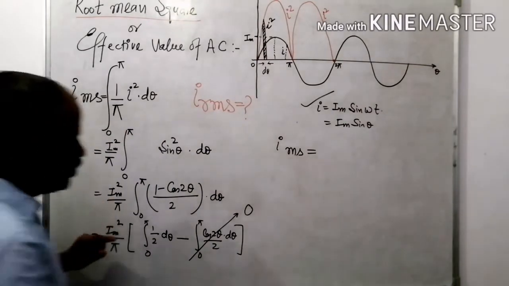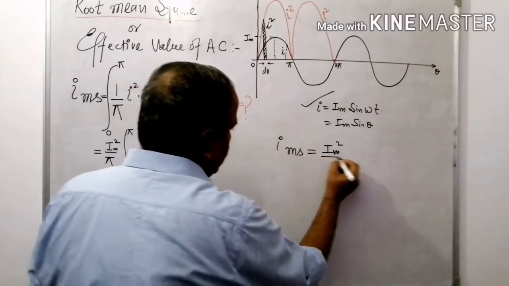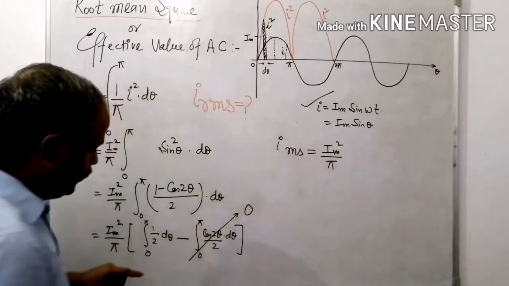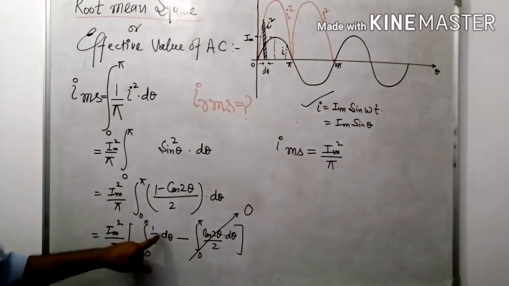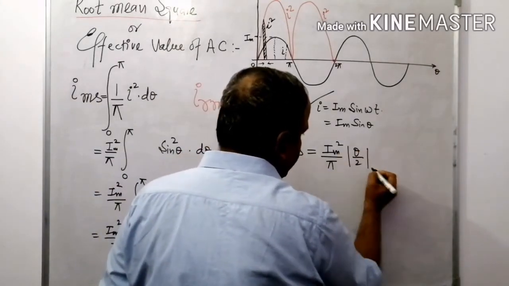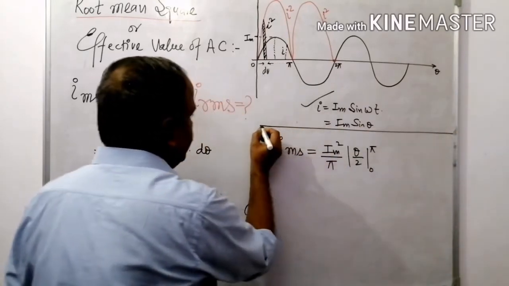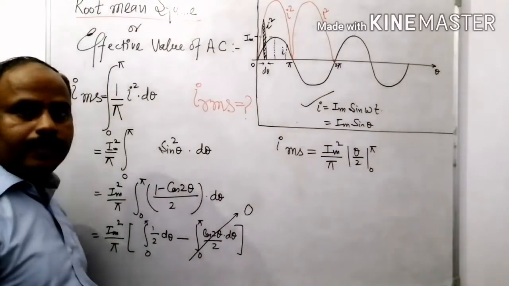equal to I maximum square upon pi, it becomes theta upon 2, the limit 0 to pi. Right?